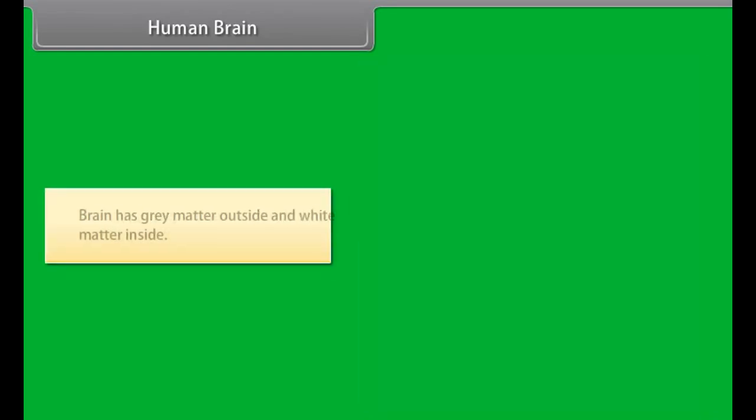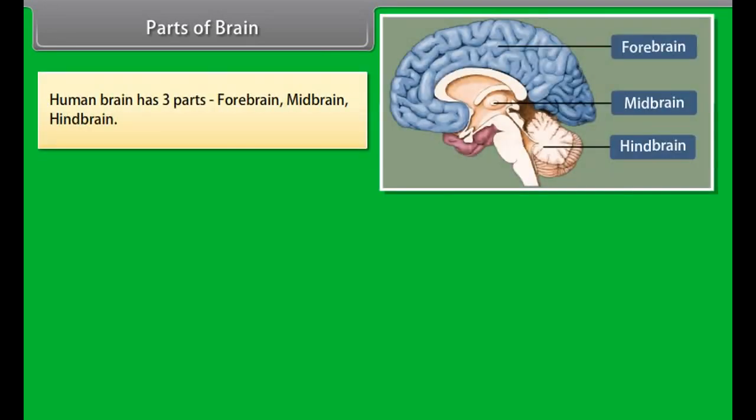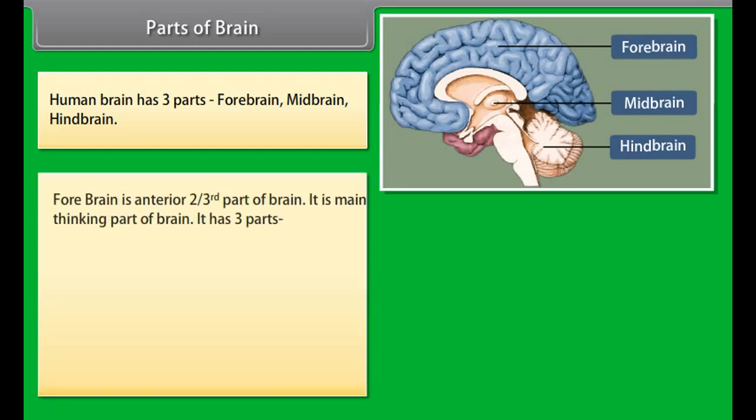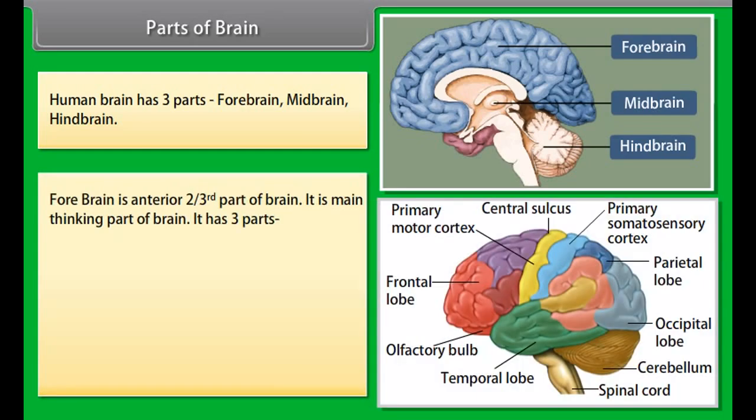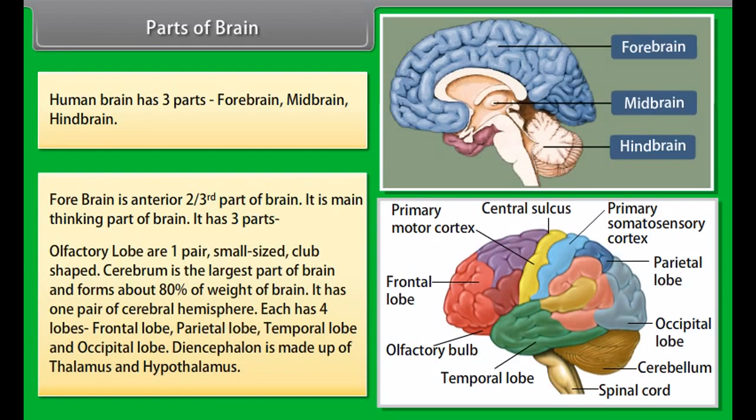Central nervous system. The human CNS consists of brain and spinal cord. All life activities are under control of the brain. Human brain. Brain is a soft, whitish, large and slightly flattened structure present in the cranial cavity of the cranium. Weight of brain is about 1200 to 1400 gram.